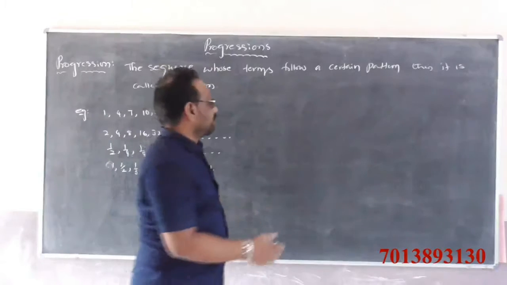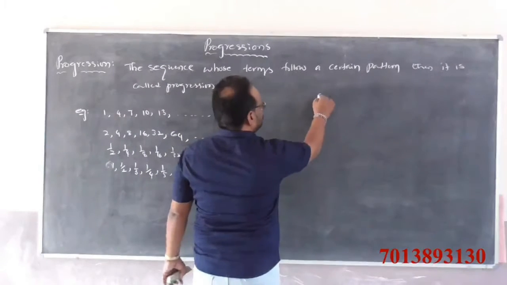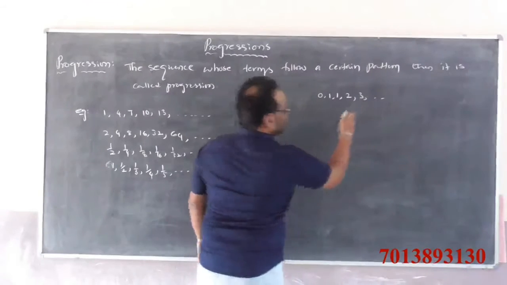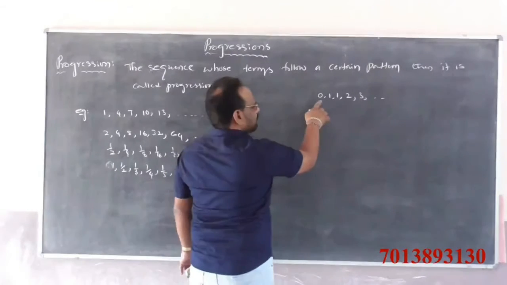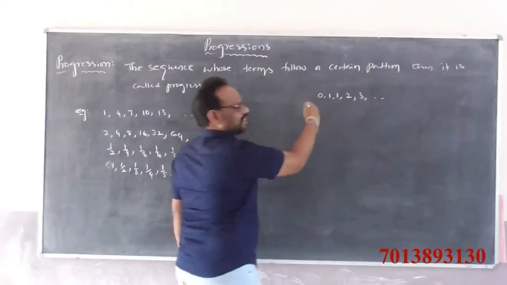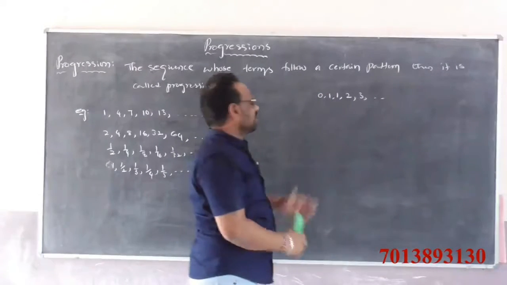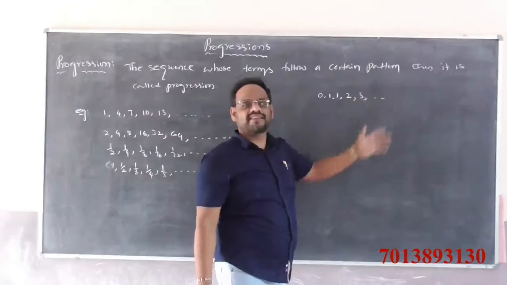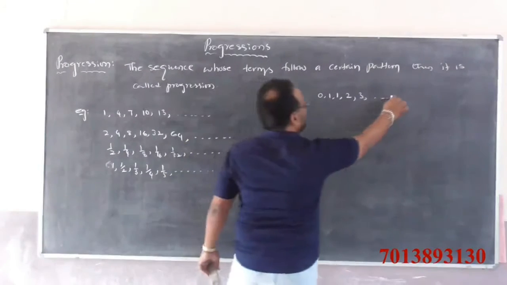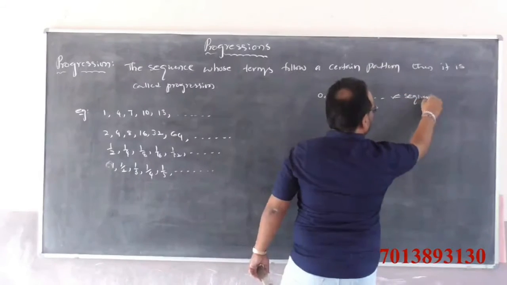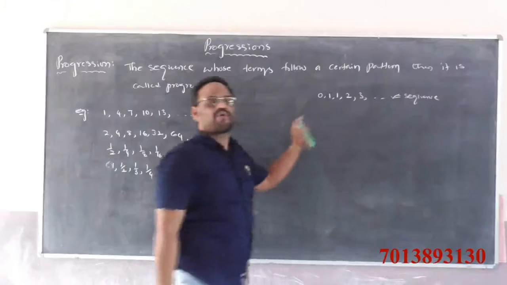For example, take 0, 1, 1, 2, 3 and so on. Here, every term except the first two is obtained by adding the two preceding terms. There is no formula to find the nth term. This is a sequence, not a progression.